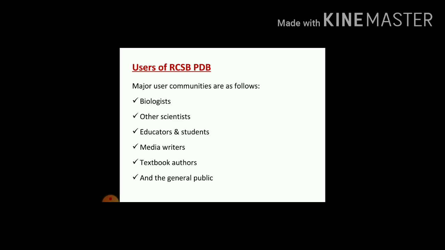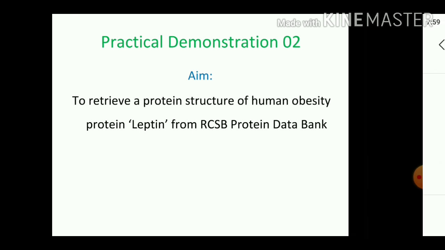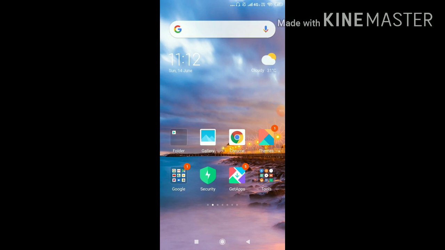Let's come to today's practical aim, which is to retrieve a protein structure of the human obesity protein leptin from the RCSB Protein Data Bank. For retrieving this structure I will have to record my mobile screen. So let's go to the mobile screen. Hello, now we are on the mobile screen.